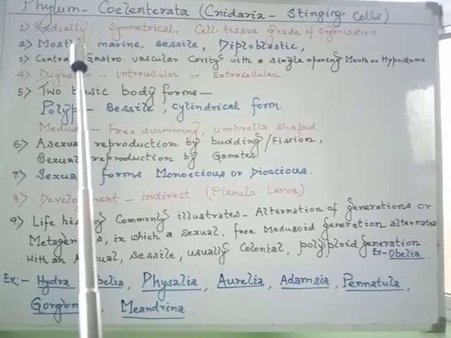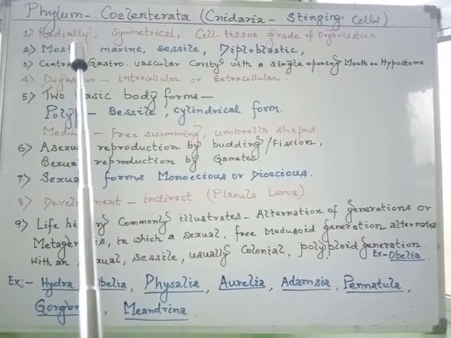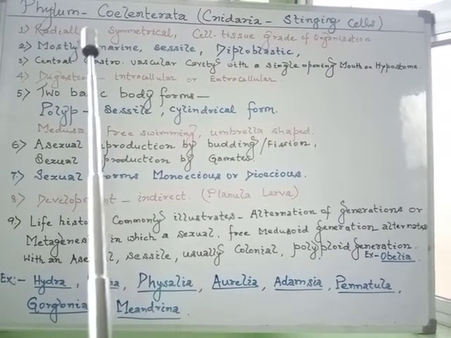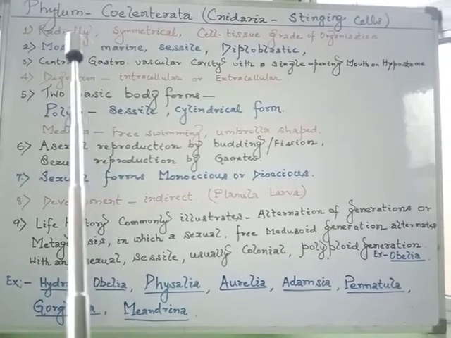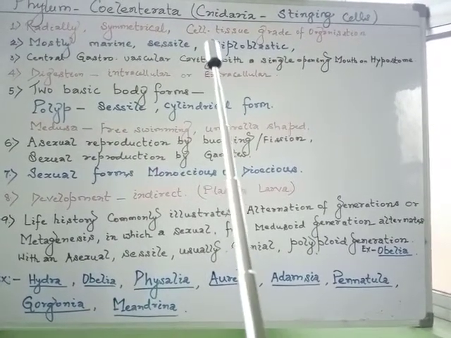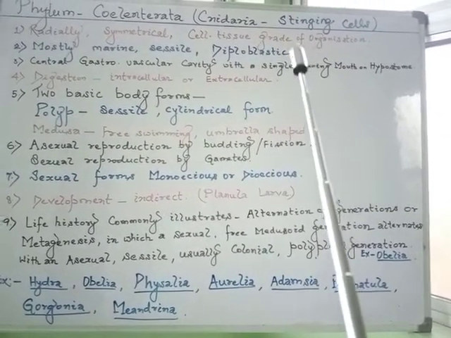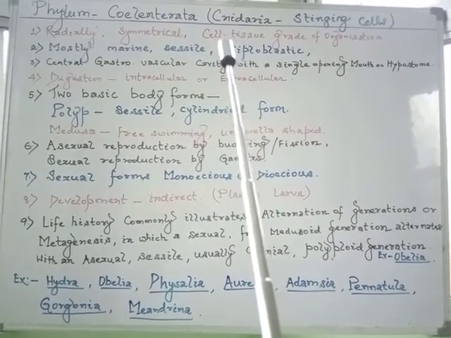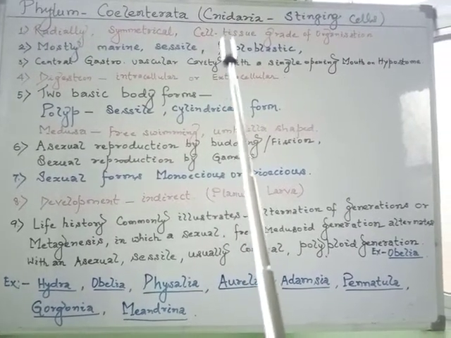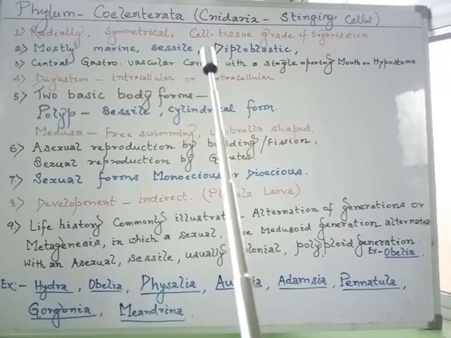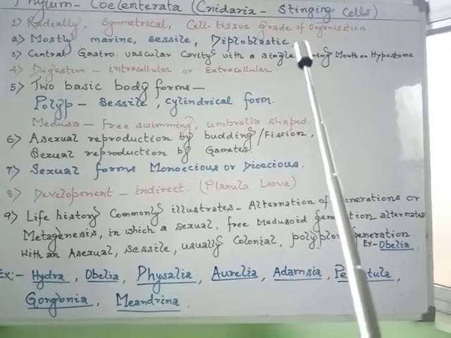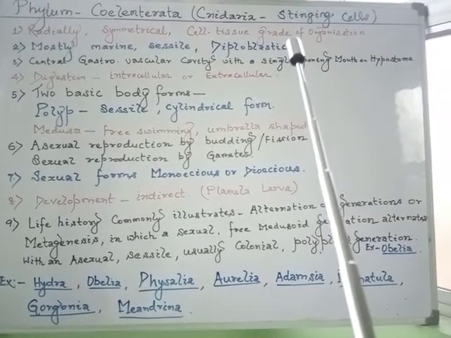The first feature is that the members are radially symmetrical, as we have discussed. It means we can divide the animal into two equal halves passing through many planes. They have a cell-tissue grade of organization, meaning the body is multicellular, but mostly cellular, with certain members having tissue-level organization. The members are all acoelomate,